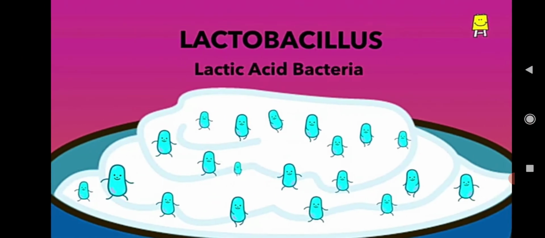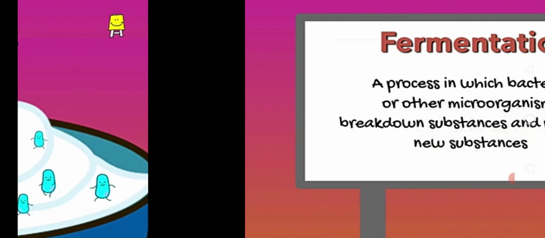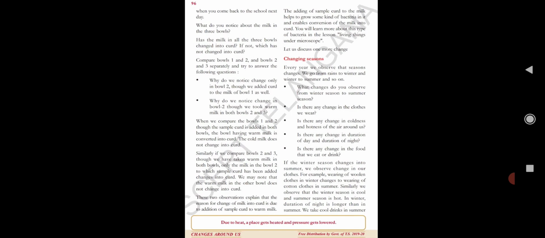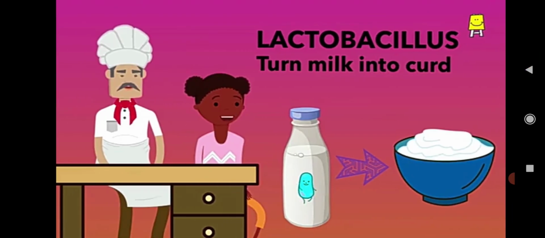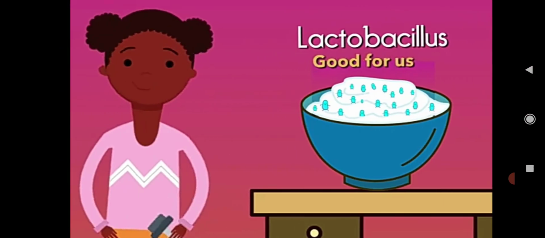The bacteria here is lactobacillus, a lactic acid bacteria. Adding sample curd to the milk helps to grow this kind of bacteria in it, that is lactobacillus, which enables conversion of milk into curd. You will learn more about this type of bacteria in the lesson Living Things Under Microscope. So here lactobacillus bacteria turn milk into curd.